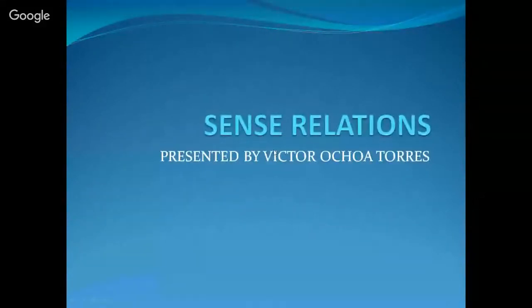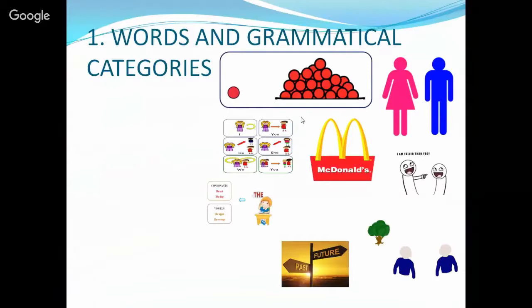So let's talk about this. When we refer to sense relations, we talk about words and grammatical categories. We know words as this small unit of language, and we often say that a word is composed of a set of letters, and then we can have the following grammatical categories.